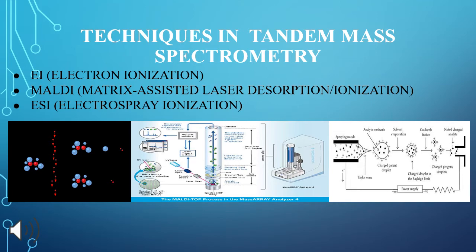Third is ESI, that is electrospray ionization. It is a technique used in mass spectrometry to produce ions using an electrospray in which a high voltage is applied to a liquid to create an aerosol.